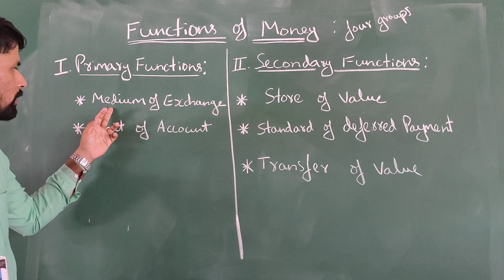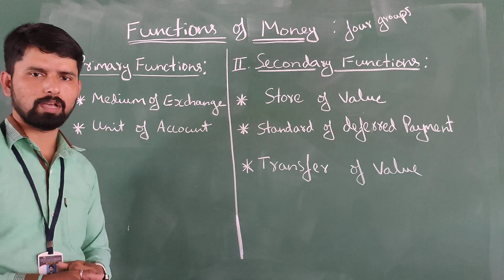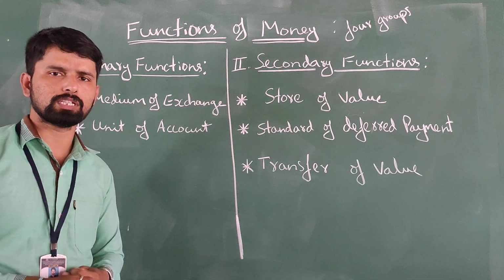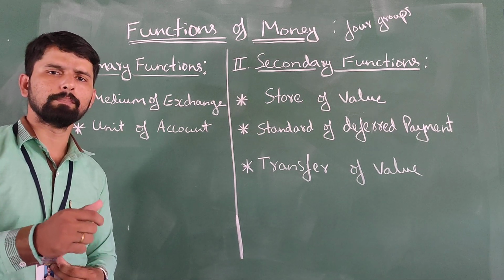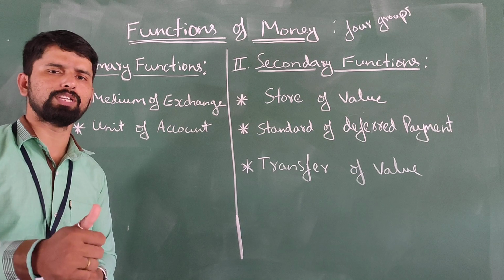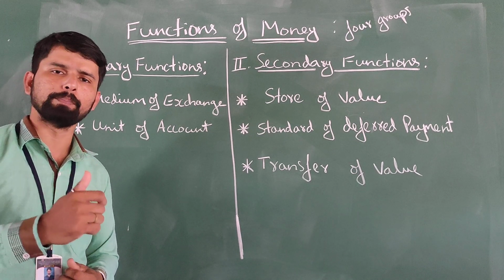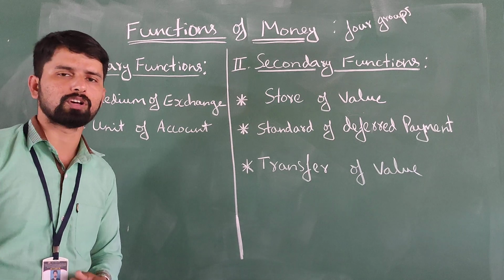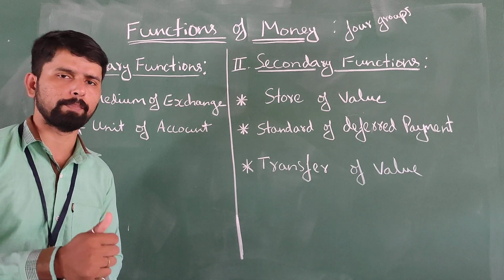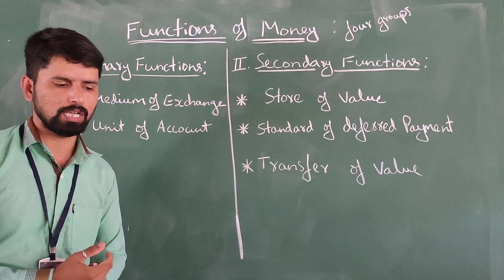Take the first one, medium of exchange. Medium of exchange means a kind of money which is generally used and generally accepted by all people in all their transactions, especially in the payment of goods and services.